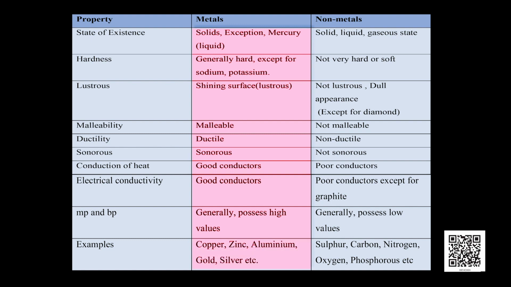Examples are copper, zinc, aluminium, gold, silver, etc. Non-metals are dull and soft in appearance. They break down into a powdery mass when hammered, so they are not malleable. They cannot be drawn into thin wires. Hence, they are non-ductile. They are not sonorous and do not conduct heat and electricity. Examples are sulfur, carbon, nitrogen, oxygen, phosphorus, etc.